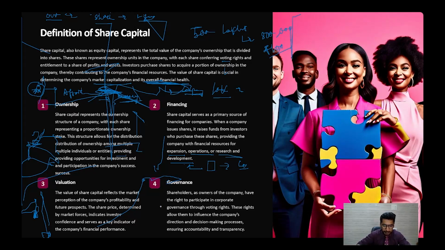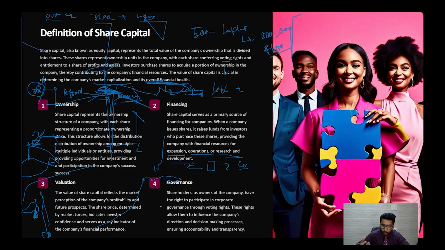Fourth is the governance. Shareholders, as the owners of the company, have the right to participate in corporate governance through voting rights. These rights allow them to influence the company's direction and decision-making processes, ensuring accountability and transparency. Who have the right?